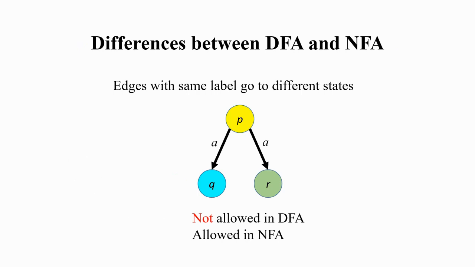Now there are three differences between deterministic finite automata and non-deterministic finite automata. The first one is edges with the same label can go to different states. This is not allowed in deterministic finite automata, but it is okay in non-deterministic finite automata. So here, for example, we have two edges with the same label A going out from state P, one going to the state Q and the other going to the state R.